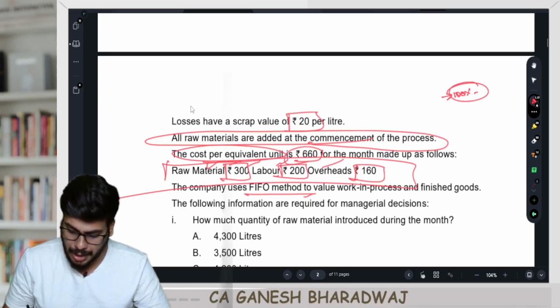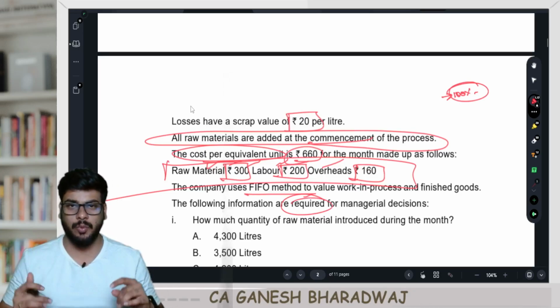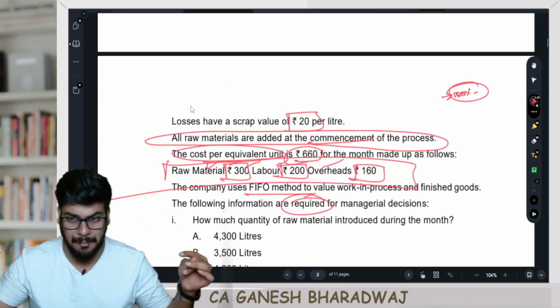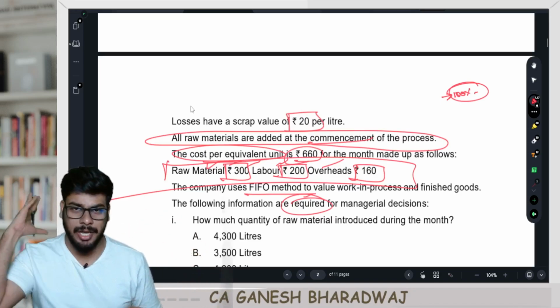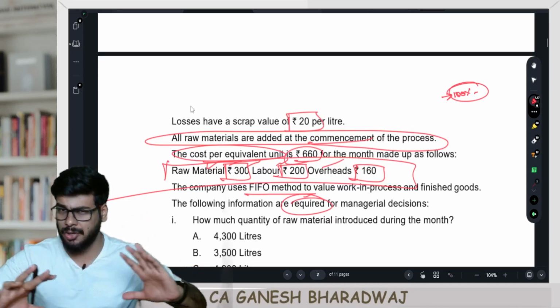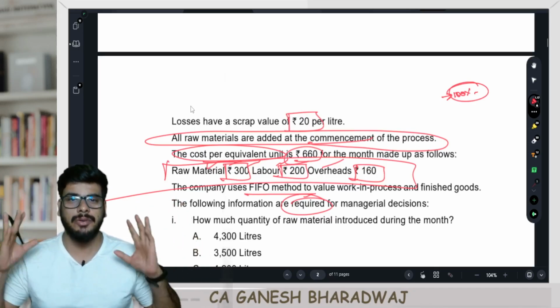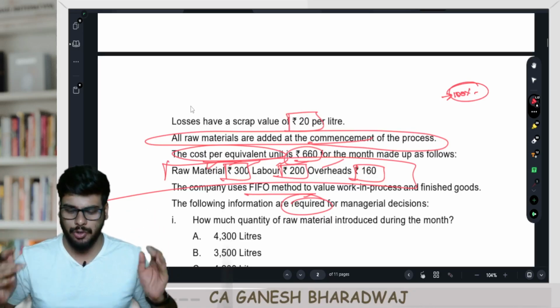The following information is required for managerial decisions. Clear with this, guys, right? So this is what we need to do. Come on, gear up. Let's do this. Fully conceptual. Every single thing we have covered in our regular lectures. You just need to now be careful, and we just need to do it. Are you clear with this?